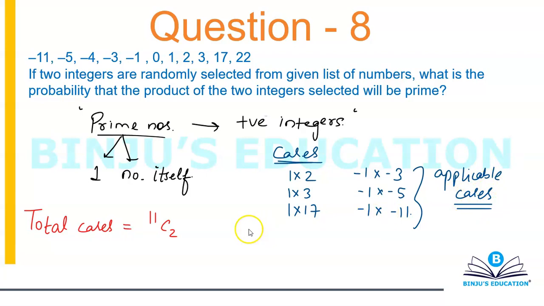So you're going to have a total of 6 favorable cases divided by 11C2. That will be equal to 55. Let me just verify that once. 11 into 10 divided by 2. Yes, so it will be 6 by 55 and that will be your answer. So if you're looking for the product to be prime, that will simply be 6 divided by 55, and that's your answer.